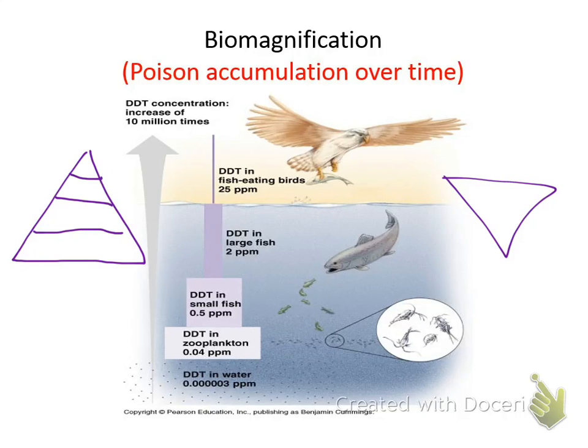The amount of toxins increases up the trophic levels. Let me give you an example. If you put a toxin on the soil, like too much fertilizer, and cows eat it. So here's your toxin in the soil, and now the cows ate it. And then we all eat hamburgers.